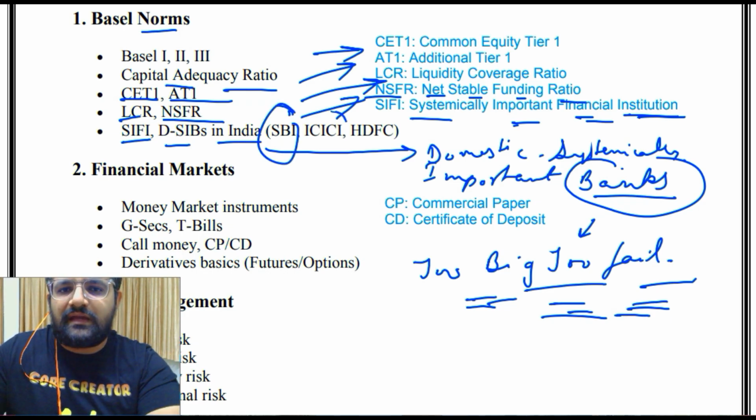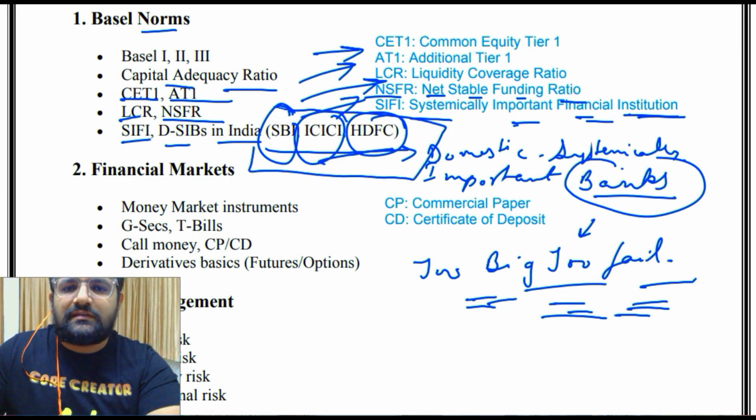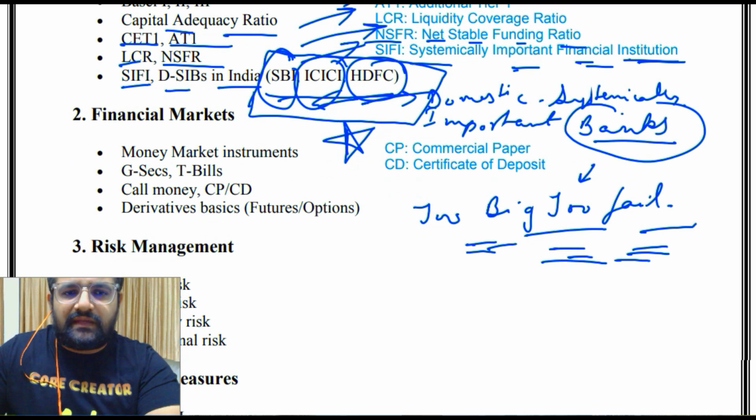And SBI, ICICI, HDFC, all of these are domestic systemically important banks. Now there are other banks as well? So the answer is no. Right now these three are domestic systemically important banks. So just keep in mind only these three are those DSIBs, that is SBI, ICICI and HDFC.